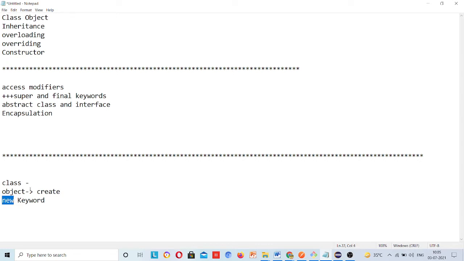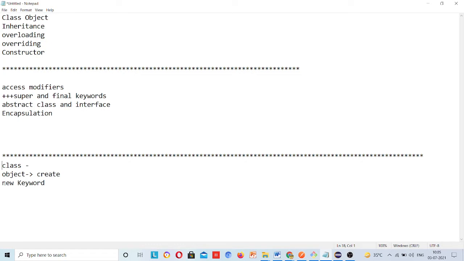Okay, class is nothing but a kind of structure that you create to store some data, and whenever you create the object, the memory will be allocated for that particular class.